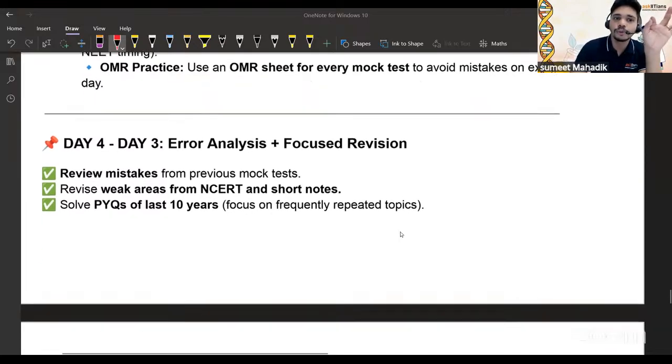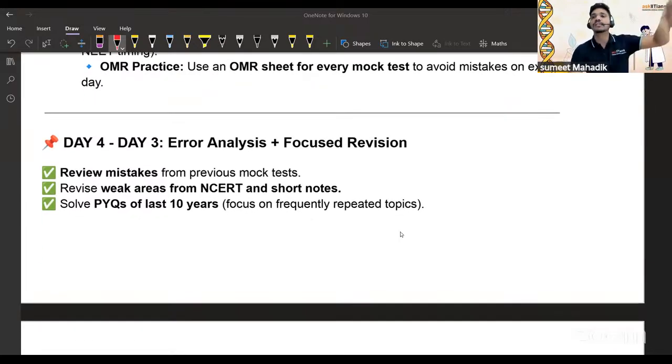So day 4 to 3, error analysis. Whatever you have done in that mock test, you have to analyze it and focus revision on that particular topic, particular area, particular things, right? I'm not talking about a chapter right now, I'm talking about a topic, because you have already done the things thoroughly. Now you know where you are lacking exactly, this calculation or this point or this law, right? So you can work on that.